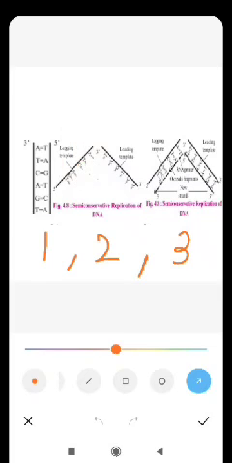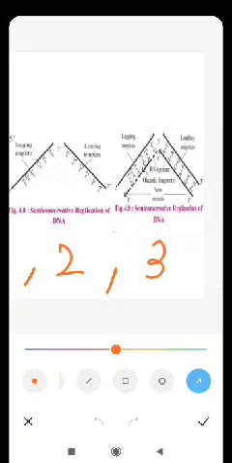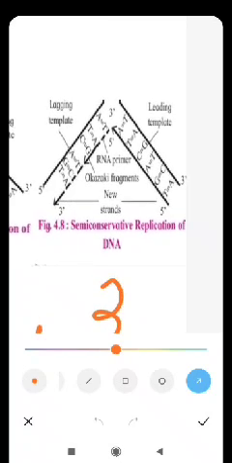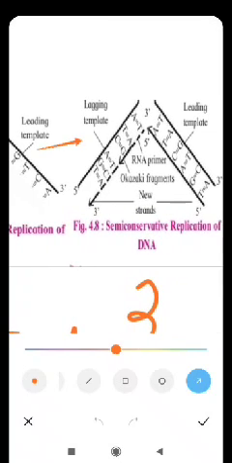And you can see here in the diagram number 3, in the replication process, every separated strand of DNA acts as a template, meaning it produces a strand complementary to itself and not a strand identical to itself.